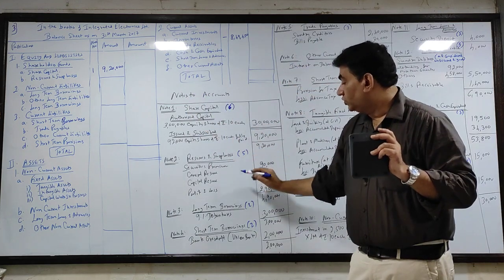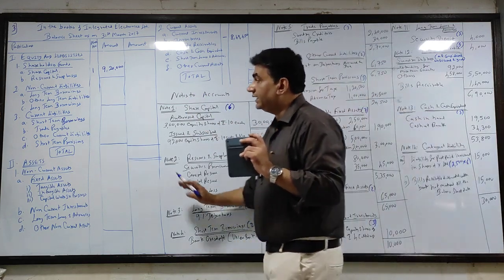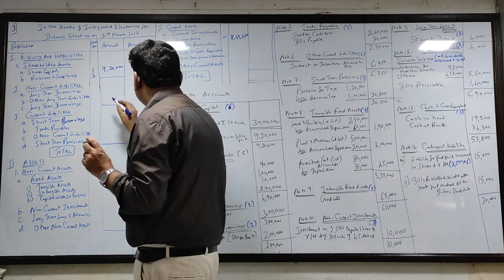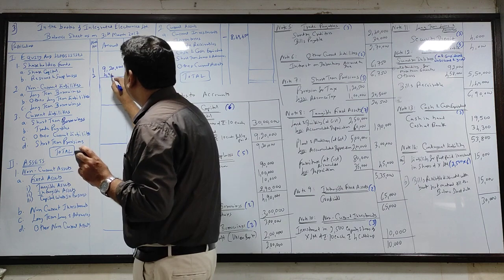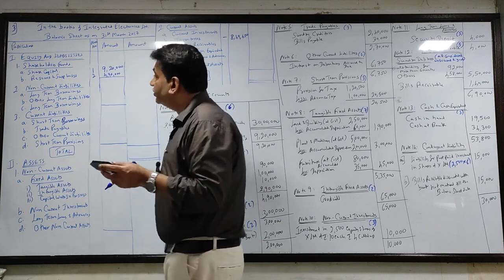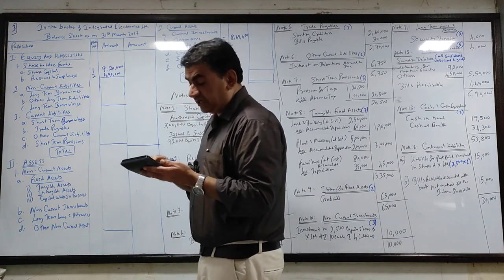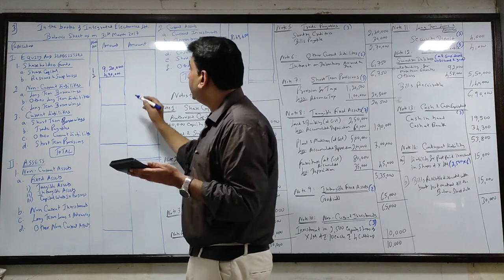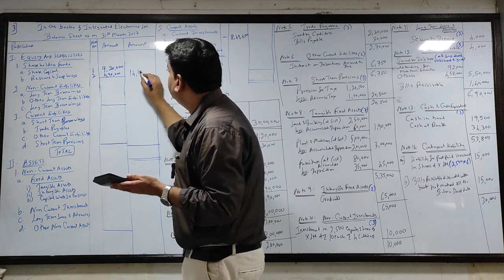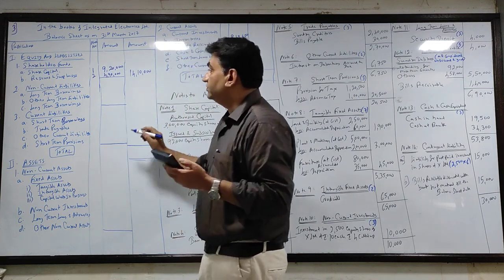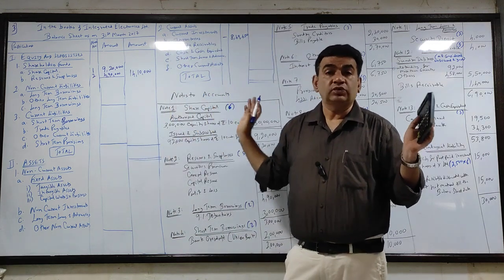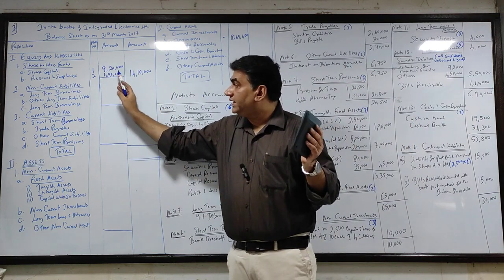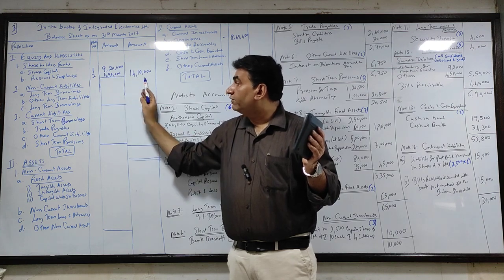Next, note 2, reserves and surplus. How much is it? 490. Come here. In the note number write 2. How much is it? 490. Now what you will do? Share capital plus reserves total will be shareholders' fund. So 920 plus 490 will give you 14,10,000. This is the reason why I prefer two columns. Got it? Share capital note 1 920, note 2 reserve 490, total 1410.